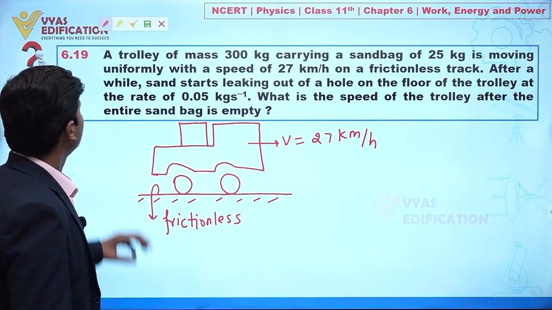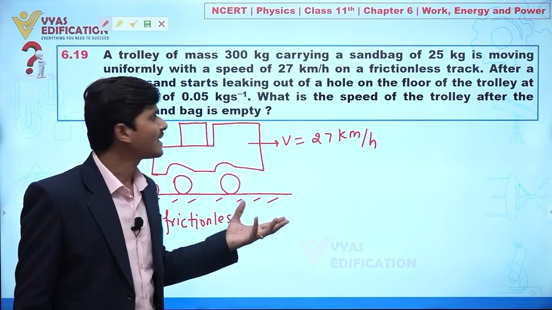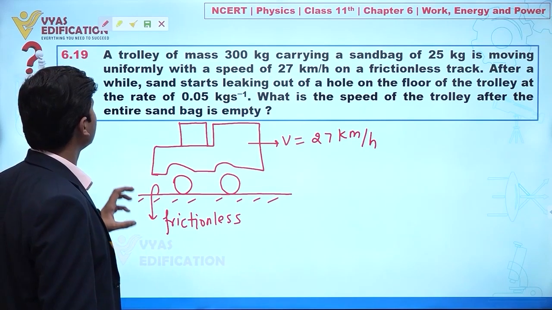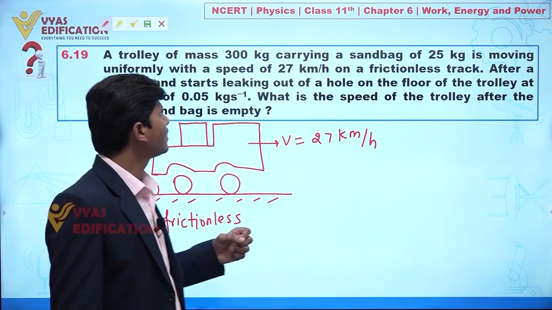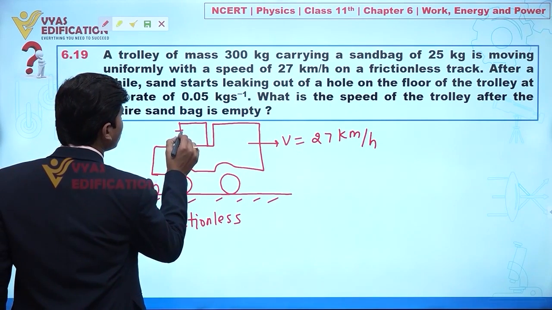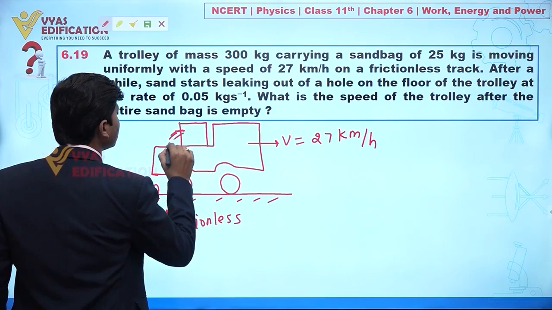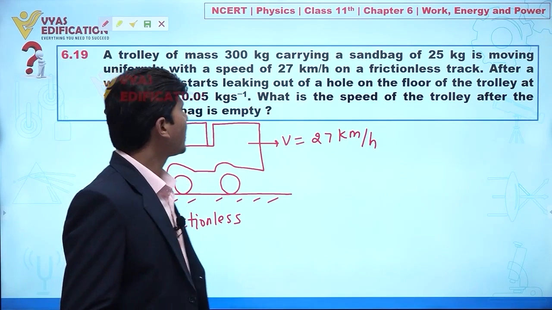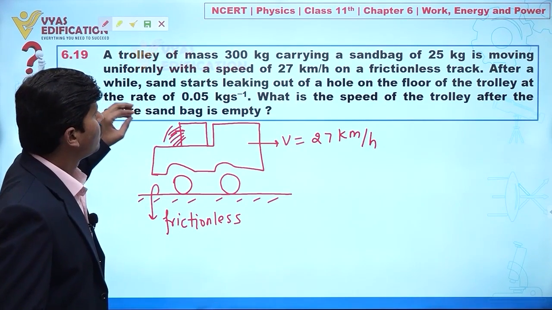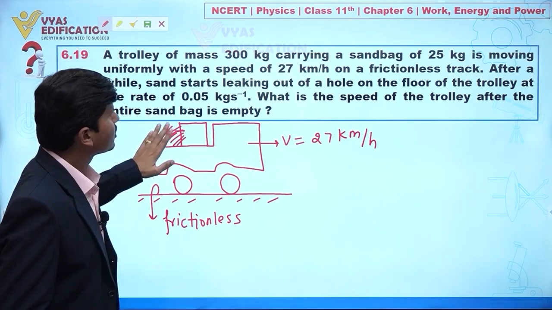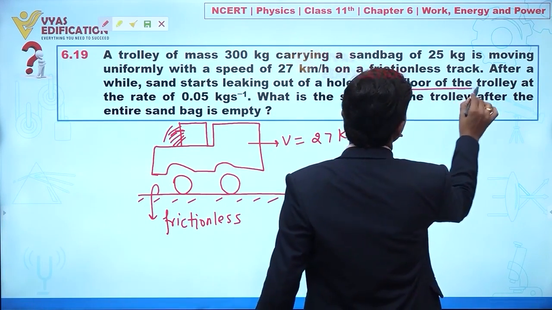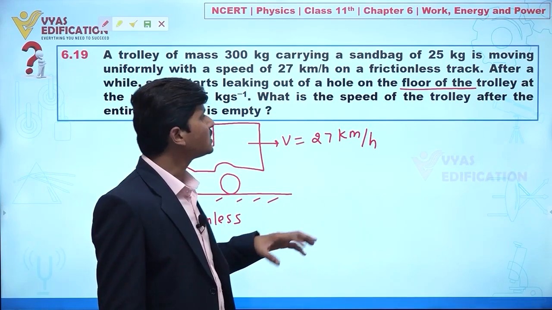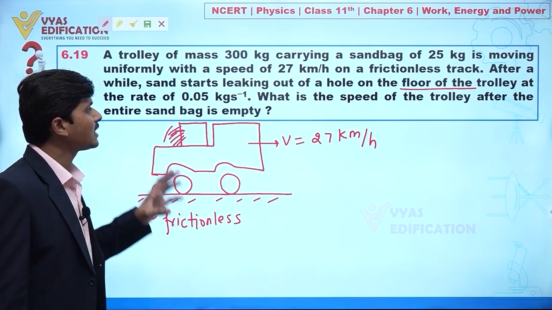After a while, sand starts leaking out of a hole in the floor of the trolley. So let's suppose there is some hole, and due to that hole sand is going outside from this sandbag, and it is now being placed on the floor of the trolley. This is very important: the floor of the trolley. At that time we have to find the speed of the trolley after the entire sandbag is empty.